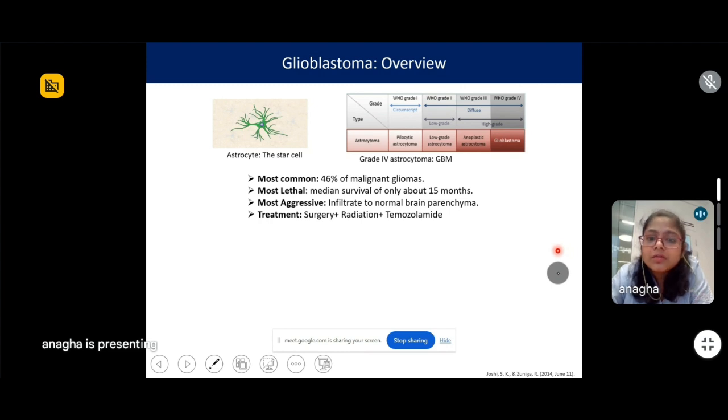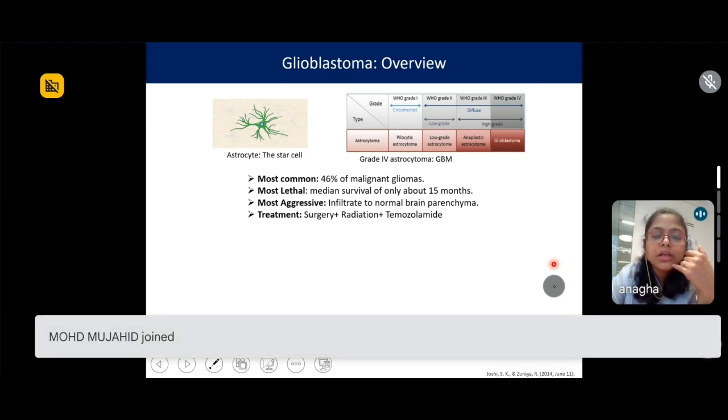And it is most aggressive because the margin of this tumor is so invasive that the surgeons are not able to completely resect out the tumor, and therefore it invades into the eloquent parts of the brain, and therefore surgery is eventually not possible.